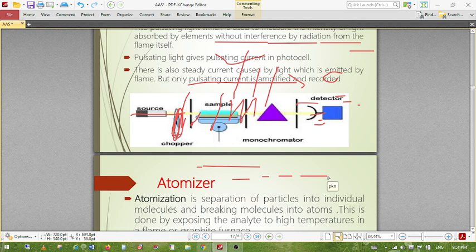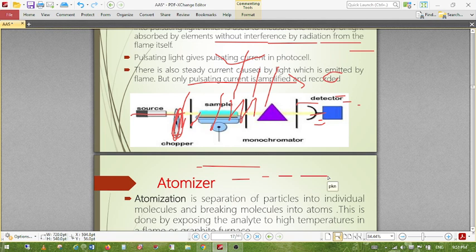Now, how does the operation take place? First, a pulsed hollow cathode lamp and a lock-in amplifier are incorporated into the AAS instrument. Operating an AAS is not so simple, so we have to make a standard operating procedure and start the instrument step by step, and finally introduce the sample into the AAS. This is the procedure for starting the instrument. When light leaves the flame, you have to pulse. All the things are on. Then turn on the pump and turn on the lamp.